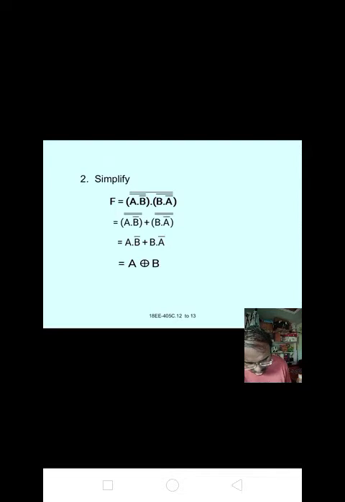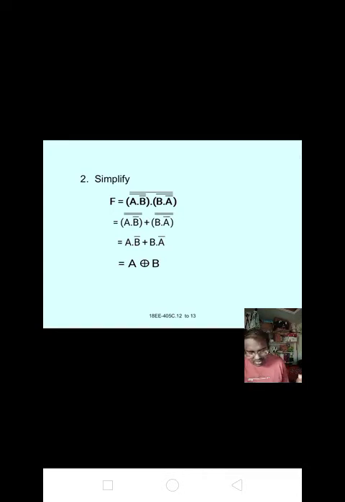Now (A · B')' is taken out, now it is A · B', plus (B · A')' is taken out, then it is B · A'. We get the output that A XOR B. Okay, all of you written in your notebook.